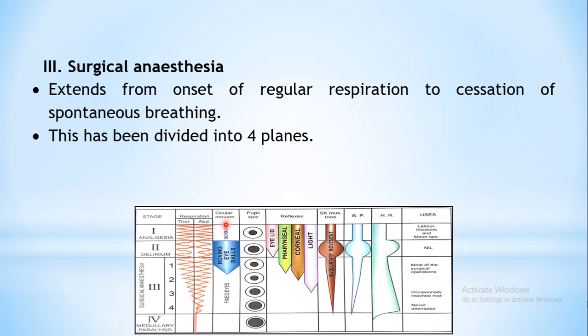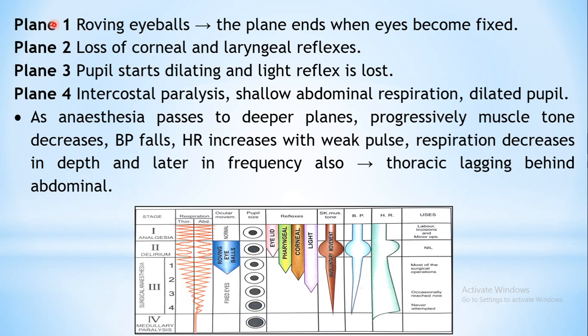Okay, and it is divided into 4 planes. Now let us see what happens in individual plane. Plane 1 shows roving eyeballs. If you can see over here, there is roving eyeball. There is a specific movement of the eyeballs, and this plane ends when this roving eyeball movement stops. Eyes become fixed. That means plane 1 is over. Plane 2, loss of corneal and laryngeal reflex. If you can see over here, these reflexes are lost during plane 2.